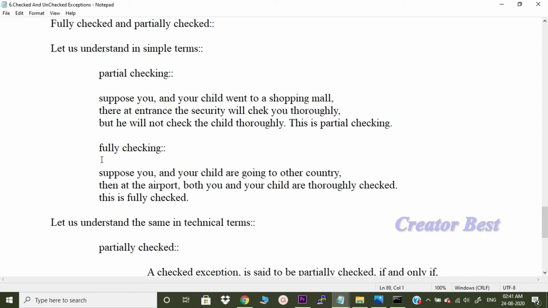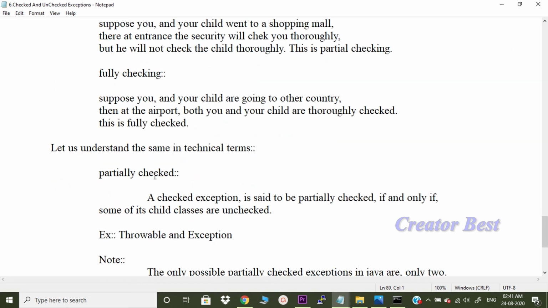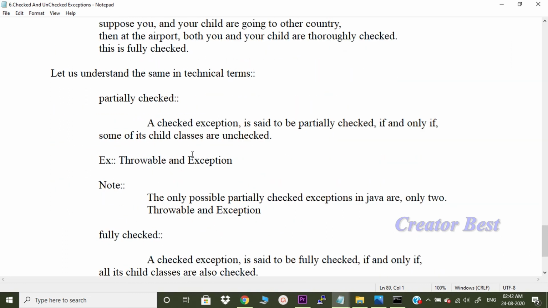Full checking: suppose you and your child are going to another country. Then at the airport, both you and your child are thoroughly checked. This is fully checked, right? Let us understand the same in technical terms.